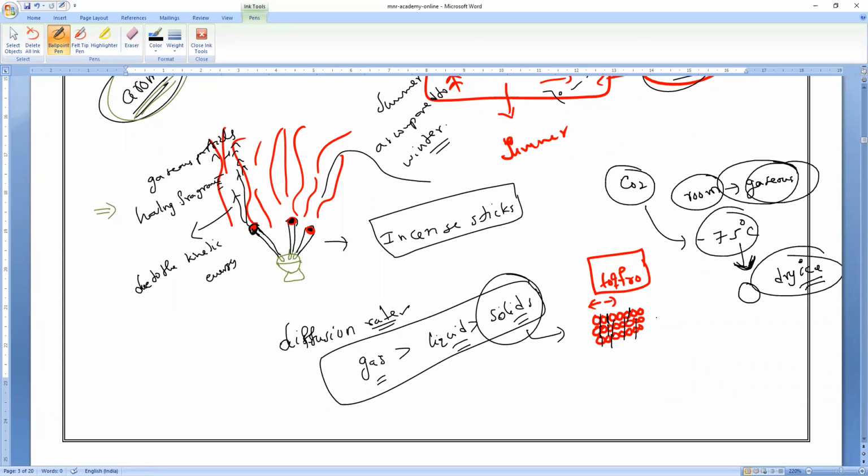So now if you observe very carefully, as we know, the diffusion rate is faster in gases compared to liquids, and faster in liquids than in solids. Now you tell me about kinetic energy.